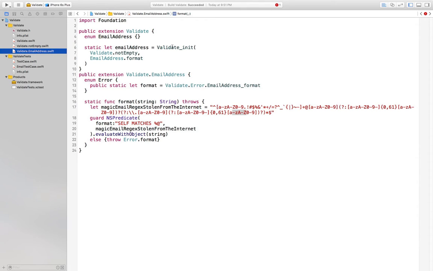I'll create effectively a new validate that is made of validate not empty and validate email address format. And I'll use lower camel case here because this should be a case. It is in fact a static function because this is a curried function, which is different than the upper Pascal case we have here. Is that clear to you or not? Yes. Okay. No, I get you there. Because to me, the Pascal case means a type. Okay. So it's good enough for me. Right. I'm considering everything that would be in there to either be an option or a subtype of that.